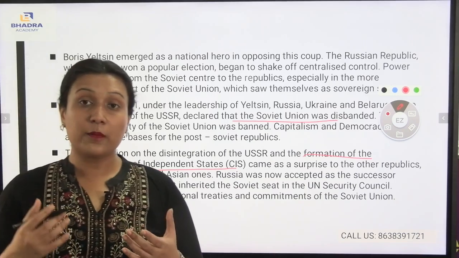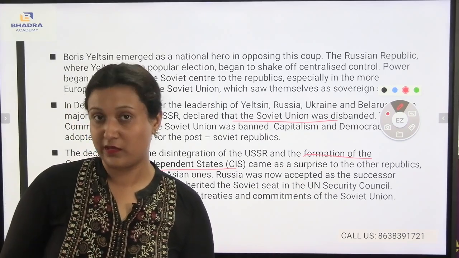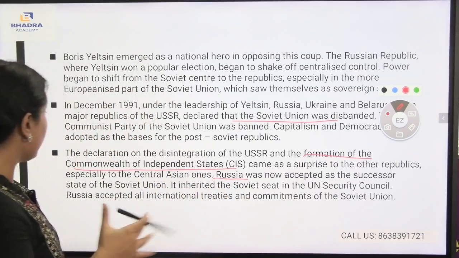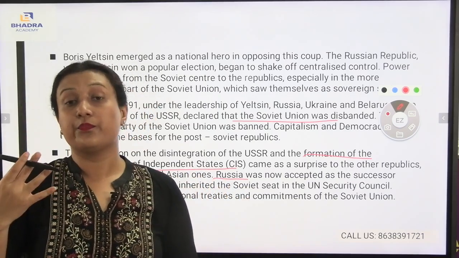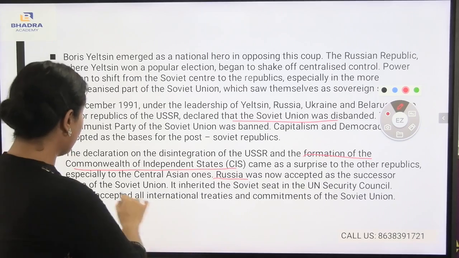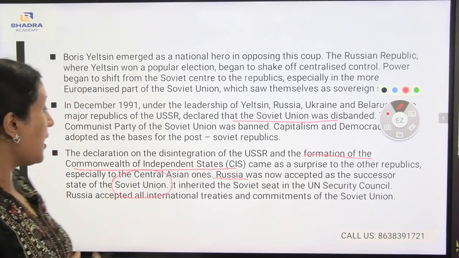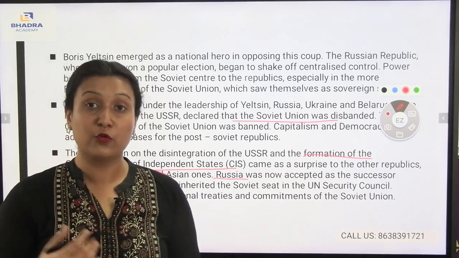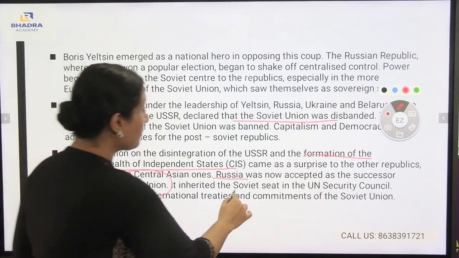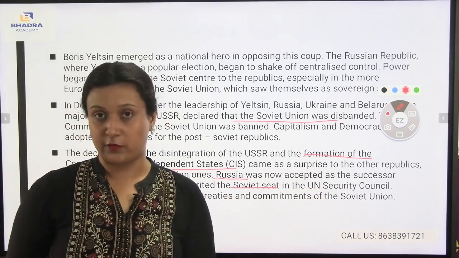Now, if I talk about Russia, Russia became the capital state of the USSR. Slowly, it became the successor seat of the Soviet Union. It is now considered as the Soviet Union, and it has inherited the Soviet seat in the UN Security Council. Now, Russia has conquered the Soviet seat in the UN Security Council.